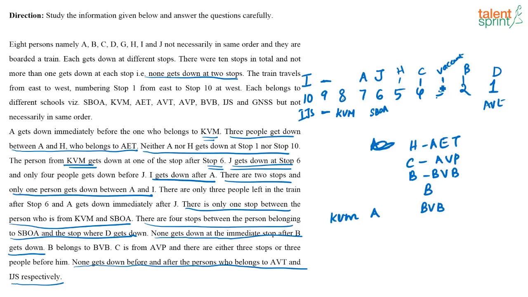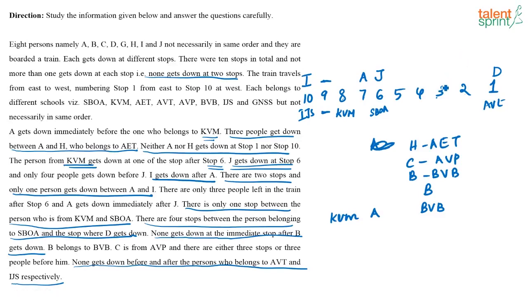Again, this arrangement is not possible because they are saying that between A and H there are 3 people who get down. That condition is violated here. So this is not a possibility, right? This possibility won't be correct. So B can't be in position 2 because wherever B is, next to B it should be vacant.